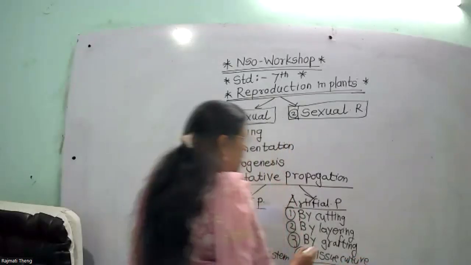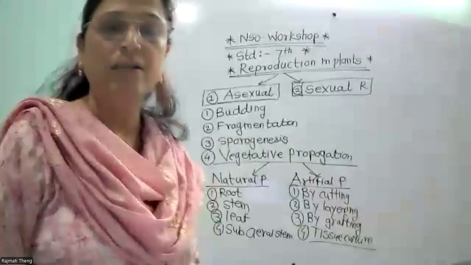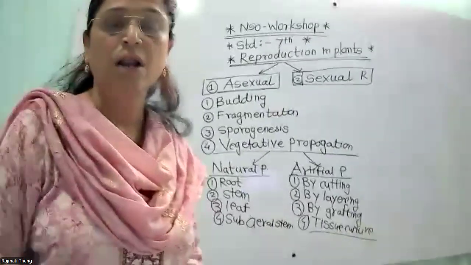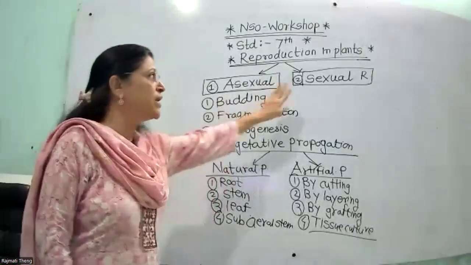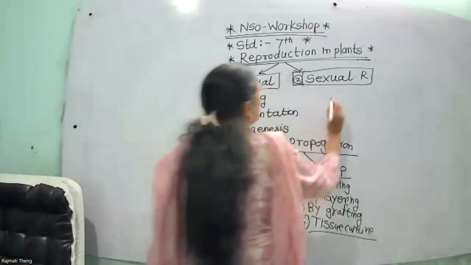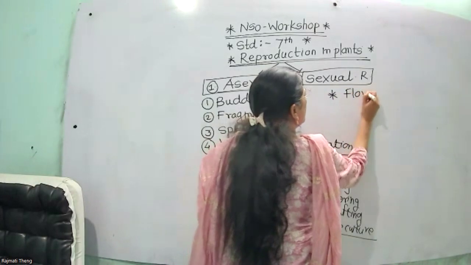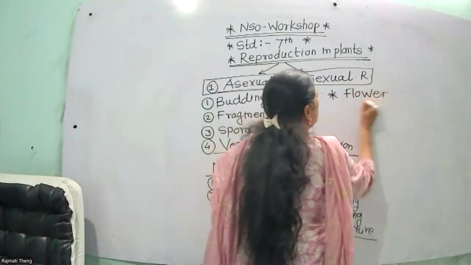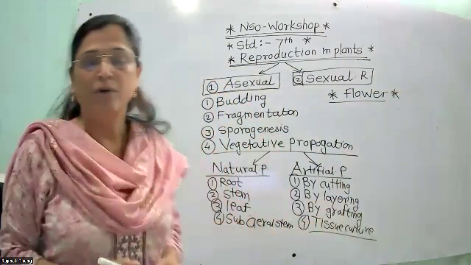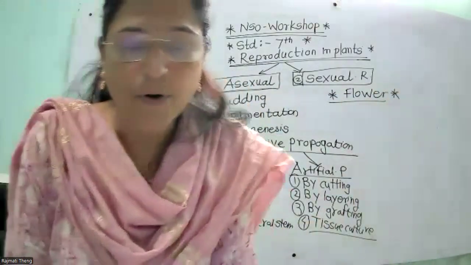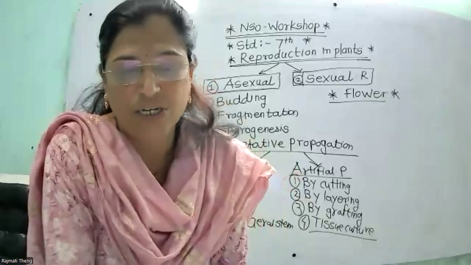So may I repeat again the modes of reproduction. There are two modes of reproduction in plants: asexual reproduction and sexual reproduction. Reproduction which happens in the flowers, where the flower is the reproductive organ, is called sexual reproduction.